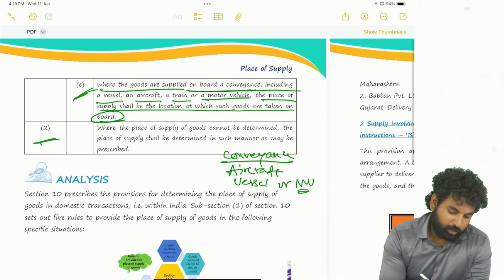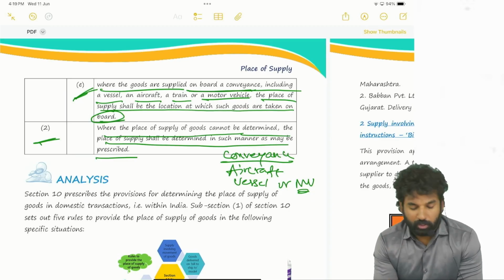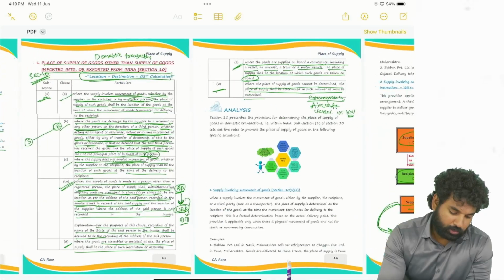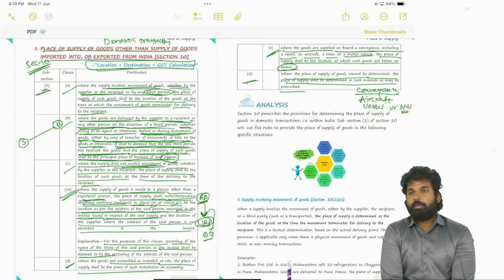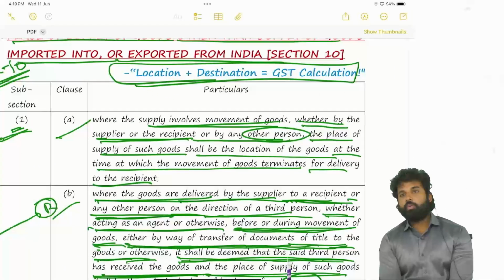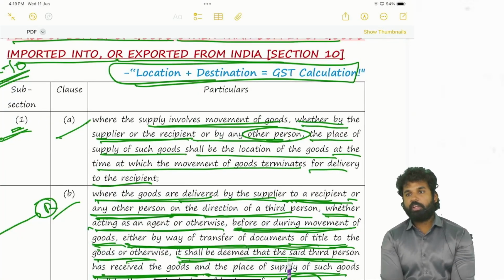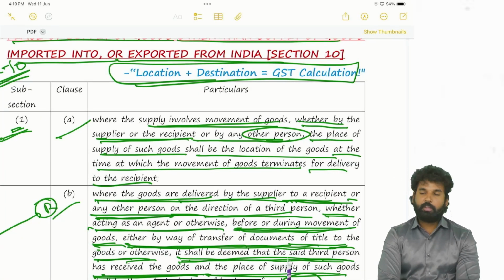Next, where the place of supply of the goods cannot be determined, the place of supply shall be determined in such a manner as may be prescribed. See, we have seen how many clauses? 6 different clauses with respect to goods. First, where the goods involve movement, the place of supply will be the place where the movement terminates.